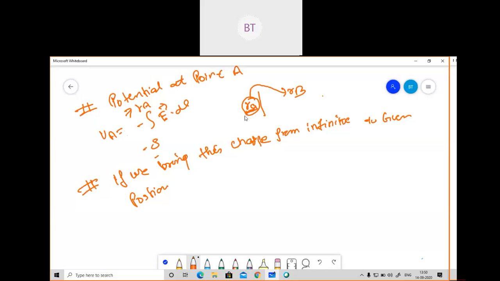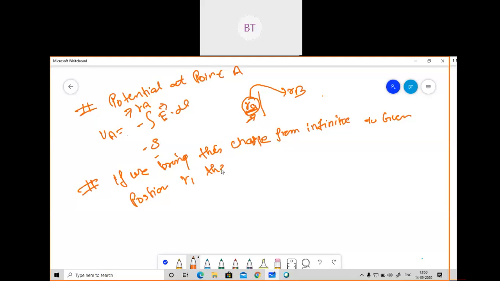Basically, from infinity to this RA position, we must have brought it earlier. Then we wanted to move from RA to RB, but we are not aware where the charge was before that. So we are supposing that earlier it was at infinity. So I am writing here, if we bring this charge from infinity to a given position